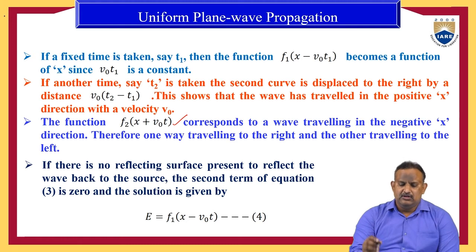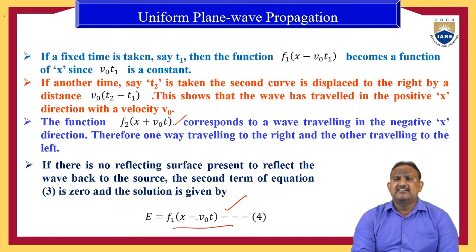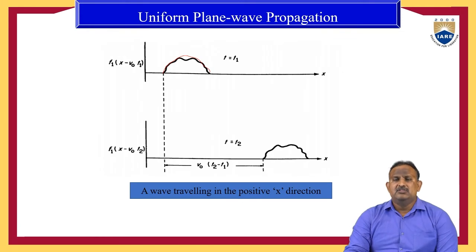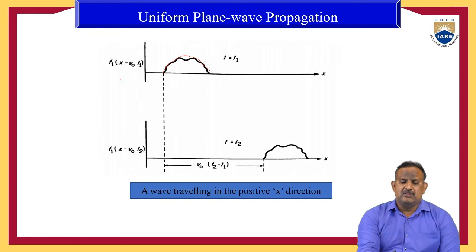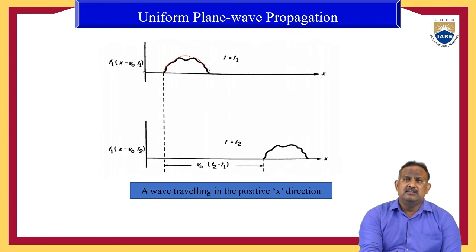Therefore, we have only one solution for the wave equation. The solution is E is equal to F1 of (x minus v naught t). This is the only solution when there is no reflecting surface. So this is the constitution of a wave. It is the first wave F1 of (x minus v naught t), and it is also F1 of (x minus v naught t2), at a different time interval.